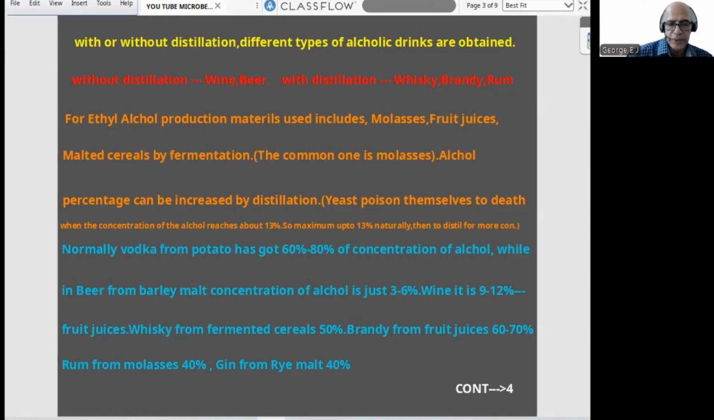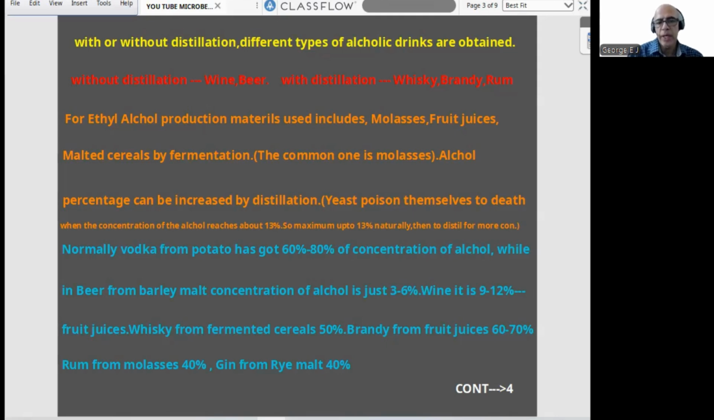For ethyl alcohol production, materials used include molasses, maybe sugar industry waste, fruit juices, malted cereals, by fermentation. The common one is molasses. Alcohol percentage can be increased by distillation. Why does the alcohol percentage increase with distillation? That we studied in respiration. You may be remembering it. That itself is a question.